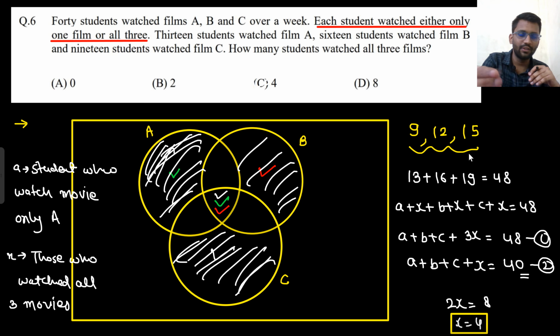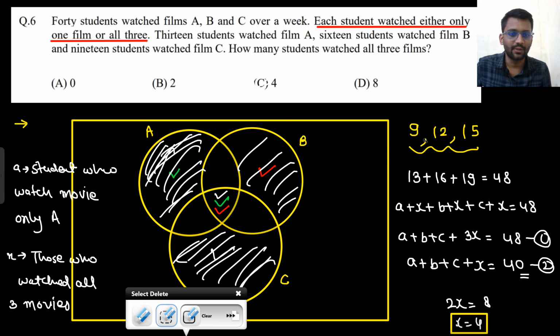If you apply a formula and all, you will never be able to solve this problem. This was a very good problem because all these regions were empty. That's how we can solve the problem with a Venn diagram. If you start solving your problem with the Venn diagram, it would be very easy. In the exam, you would be able to recollect it very quickly, and very quickly you will be able to solve this problem. So that's why I took this problem.